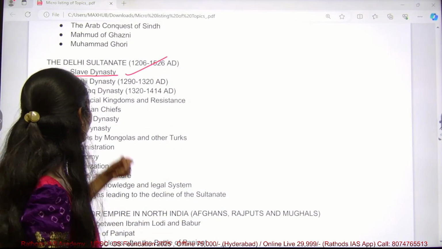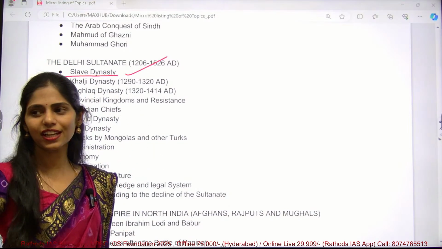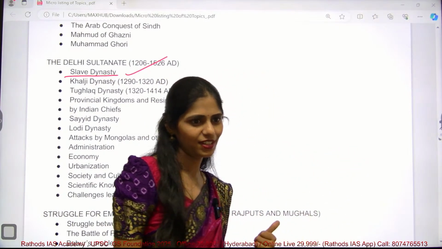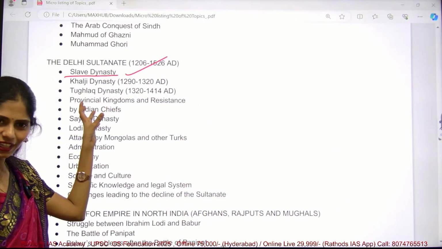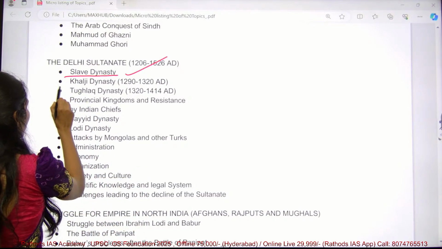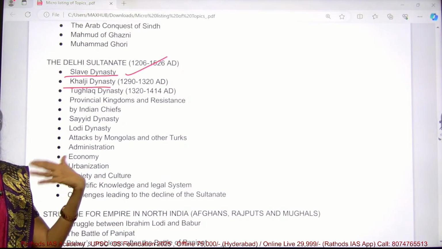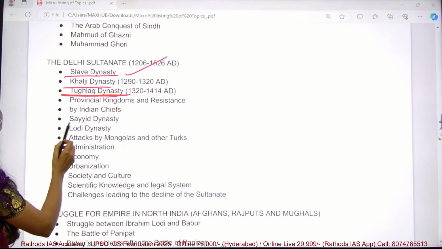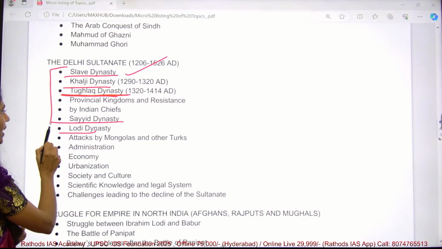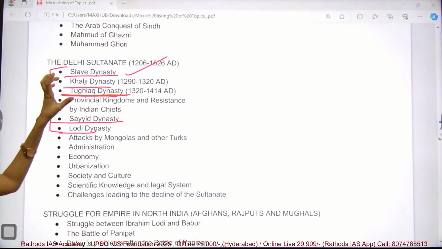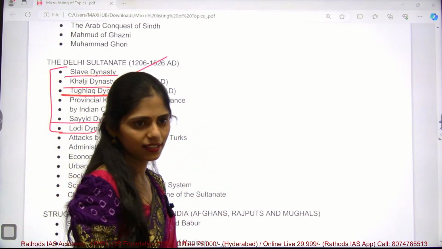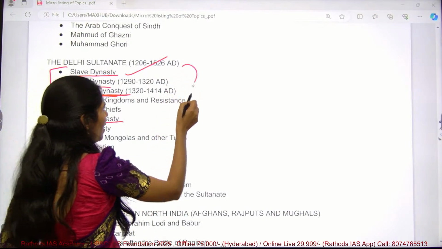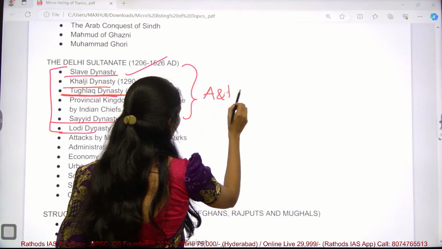So he was the founder of the slave dynasty, and he was a slave under one more ruler, but he came to India and established this. Because of this, the entire dynasty name is slave dynasty. And next one is the Khalji or Khilji dynasty. And next one is the Tughlaq dynasty. And next one is the Sayyid and Lodi. So there are four dynasties under this Delhi Sultanates, and you have to know the important personalities and their developments. And especially here you have to focus on art and architecture.